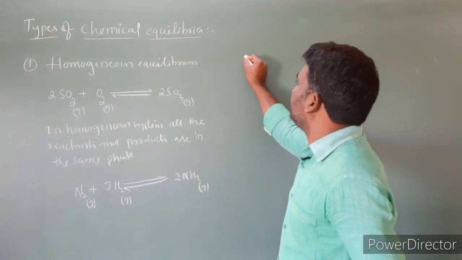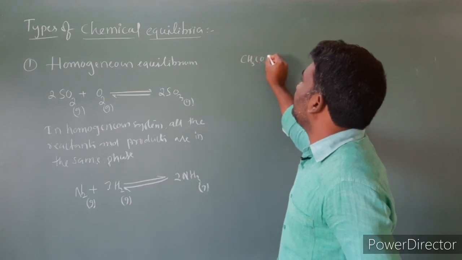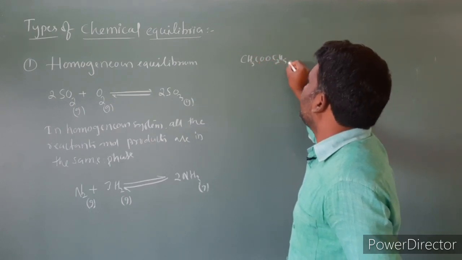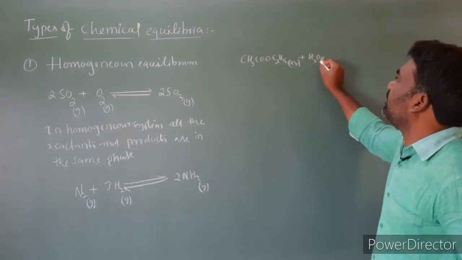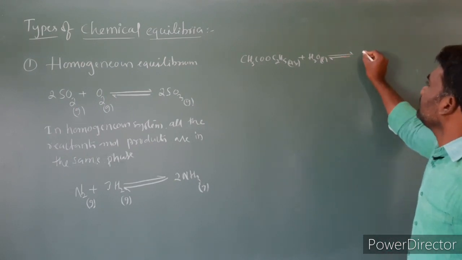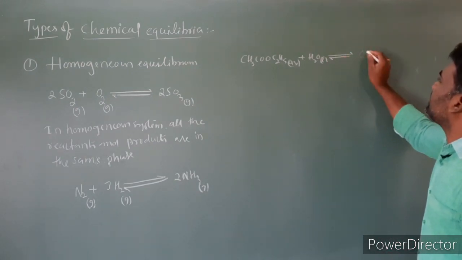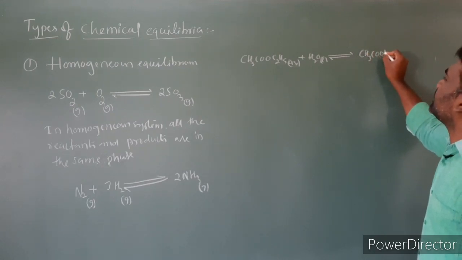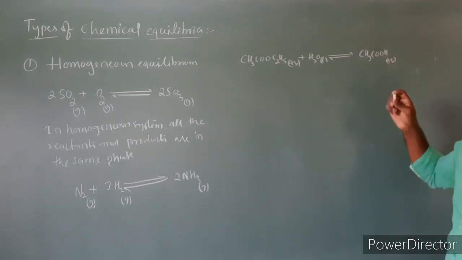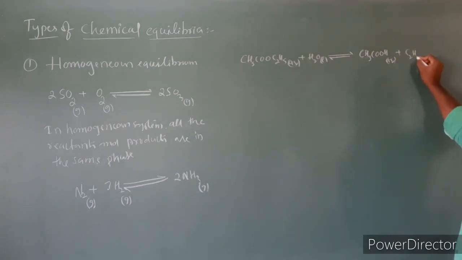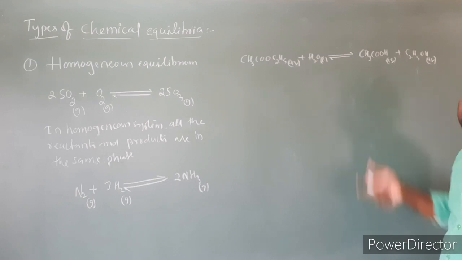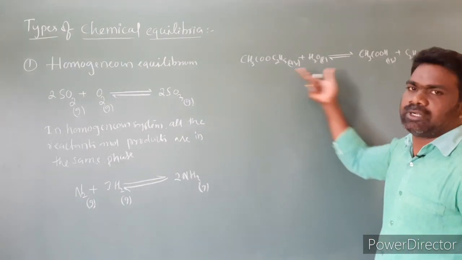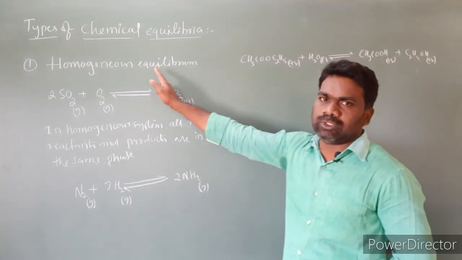Let us take one more example. I am taking CH3COOC2H5 aqueous plus water, which is liquid, gives rise to CH3COOH, aqueous, plus C2H5OH, aqueous. If you look at this equation, all the reactants and products are in the same phase. So the equilibrium is called a homogeneous equilibrium.